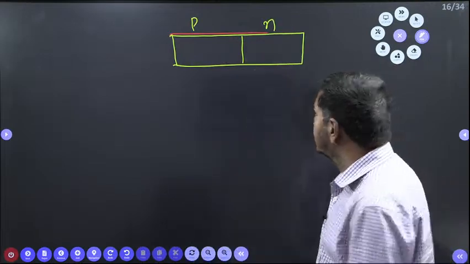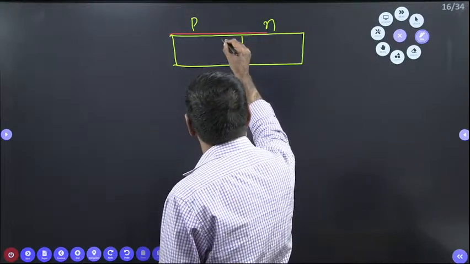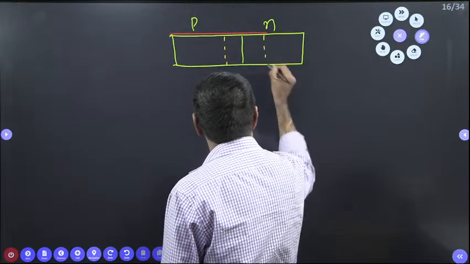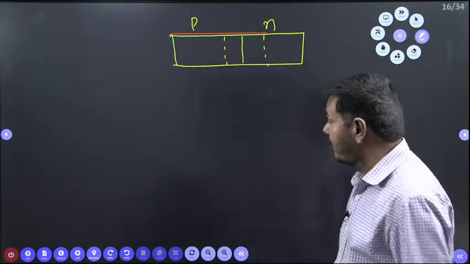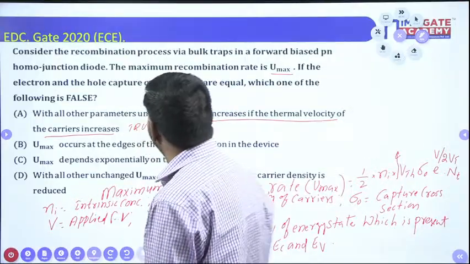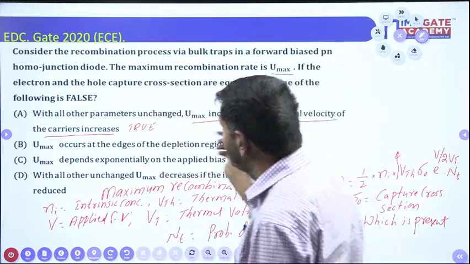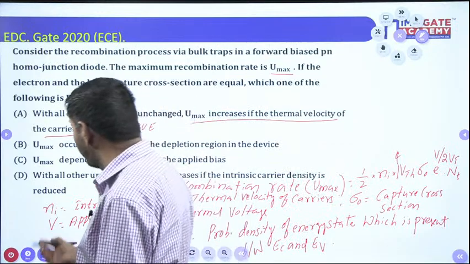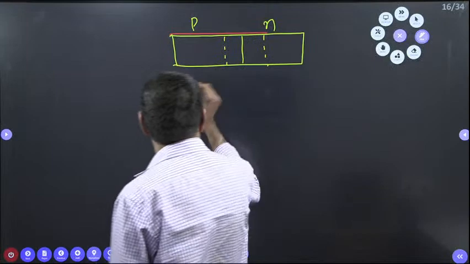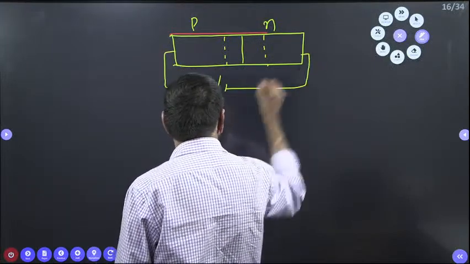When the supply is given, a depletion layer is going to exist somewhere between them. But in the question, what is given here? Consider the bulk traps in a forward biased PN homojunction diode. It is given as forward bias. Forward bias means the positive must be connected to P and the negative to N. This is a forward bias.